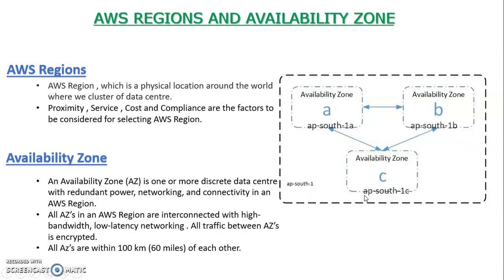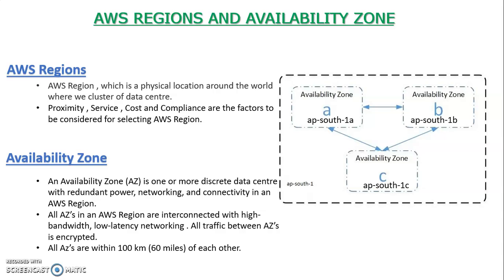Now, how do we decide which region we should create our AWS services in? This is a very important thing to know. We have 22 regions, some in the US, some in Europe. So how do we decide where to launch our infrastructure?